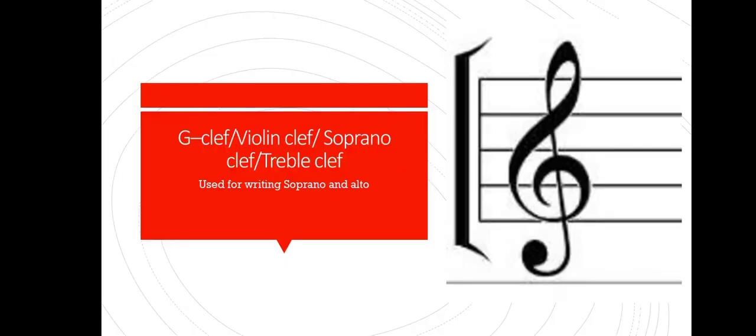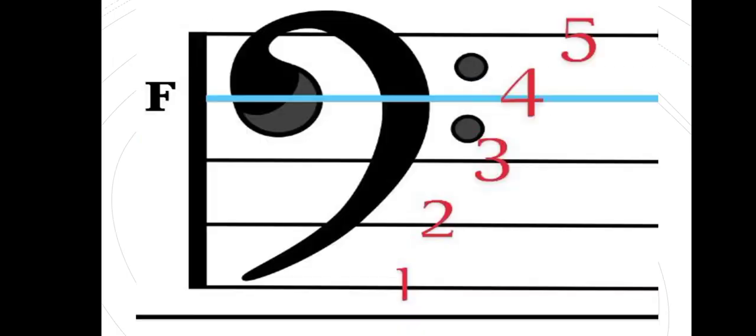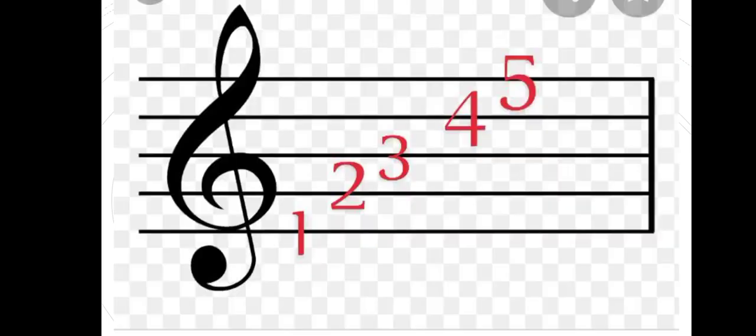I want to take you and show you how that really works, because you cannot just assume that way. The line 2 here is given the name G because it has been touched by G clef more times. So the space between line 2 and line 3 is given the name A because after G it is A. The line 3 is given the name B. The space between 3 and 4 is given the name C.